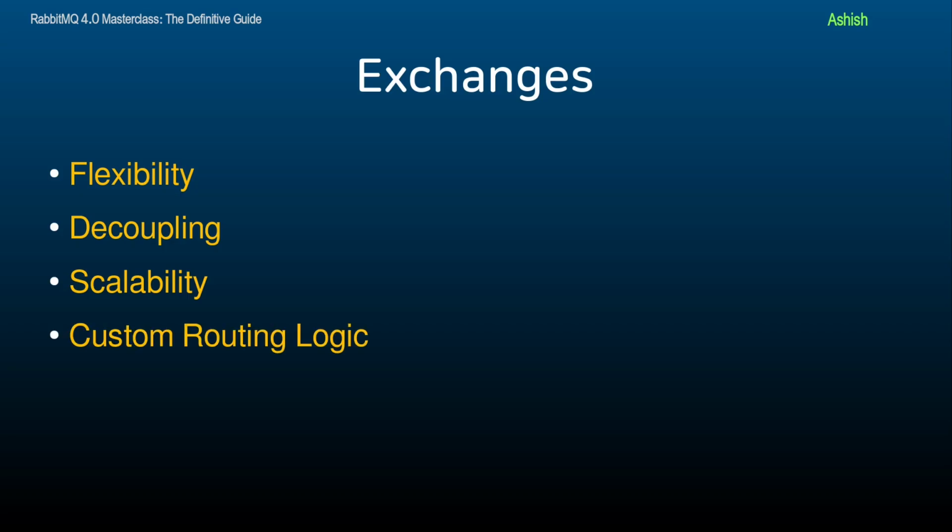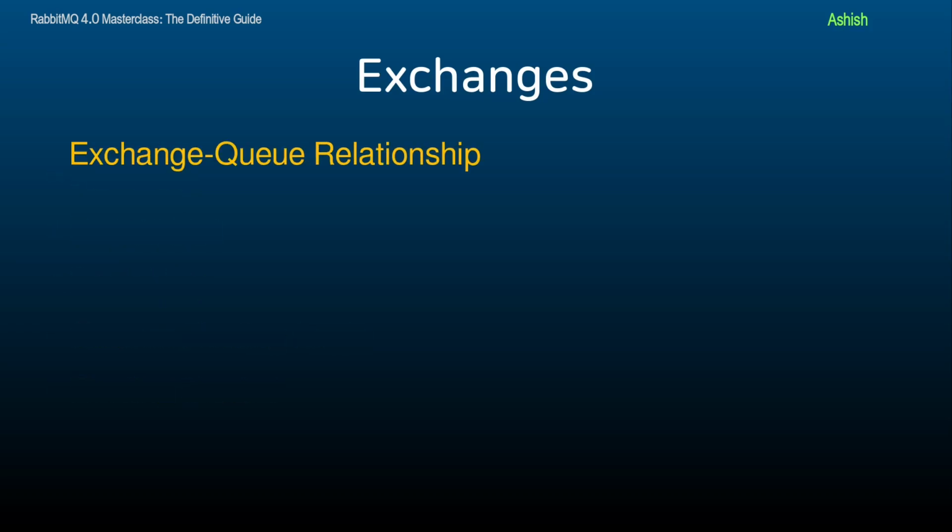And by using the appropriate exchange type, RabbitMQ provides the flexibility to implement custom routing logic, for example, routing by topics, headers, or exact matching. And finally, using exchanges, you can control the flow of messages based on criteria such as message priority, queue length, and more. Now let's shed some light on the exchange-queue relationship. A queue must be bound to an exchange to receive messages. The binding establishes the routing relationship between the exchange and the queue. This relationship is typically defined by the exchange type and the routing key.